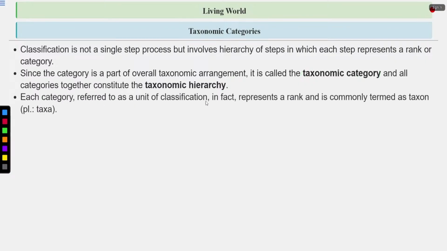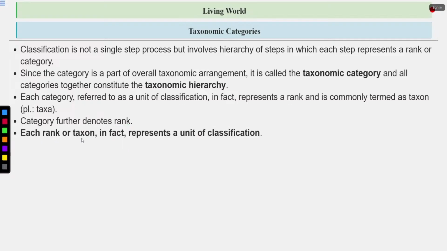Each category, which refers to a unit of classification and represents a rank, is commonly termed a taxon. Taxon represents a rank, and each rank or taxon represents a unit of classification. Like we have discussed, dog is also a taxon, mammals is also a taxon, animals is also a taxon, but the rank is different.